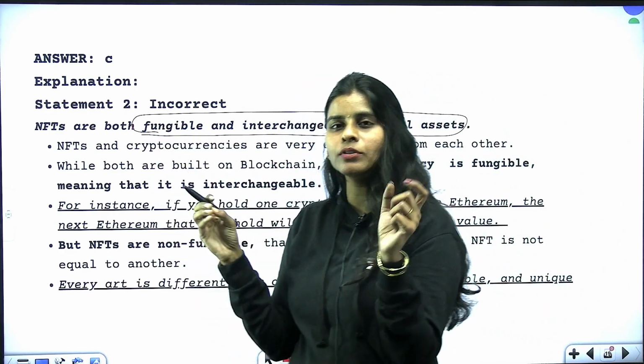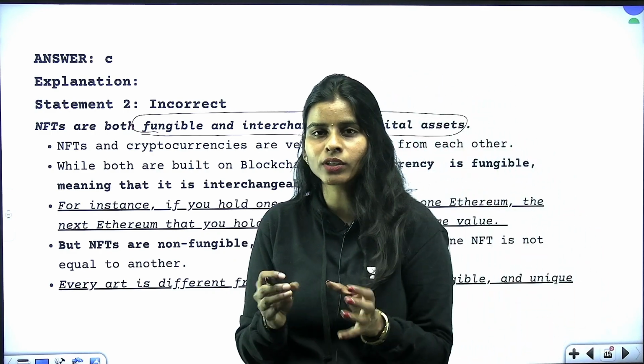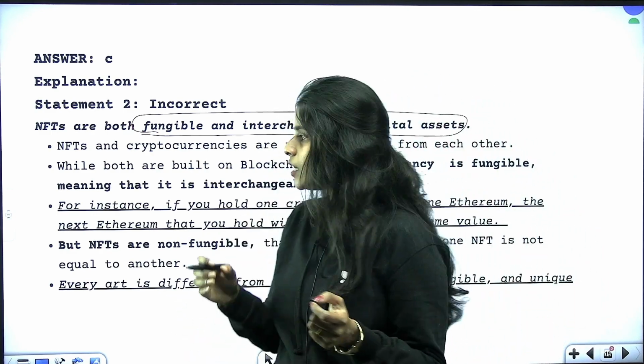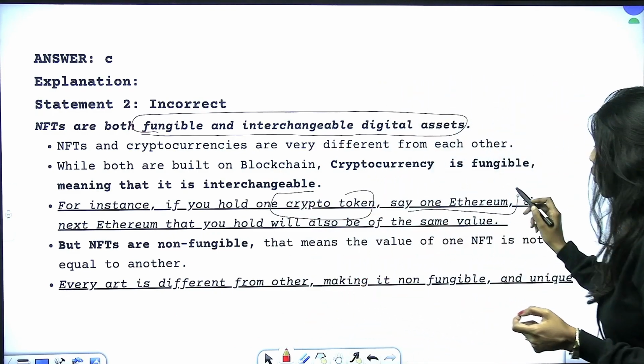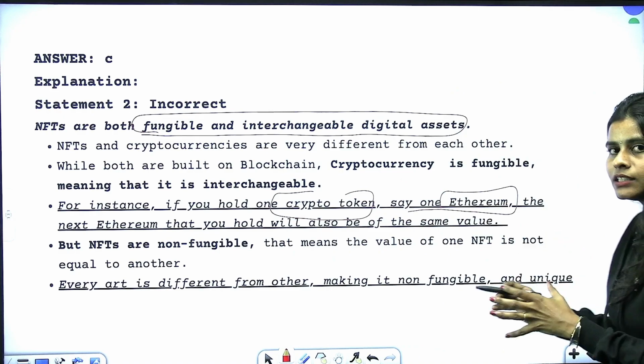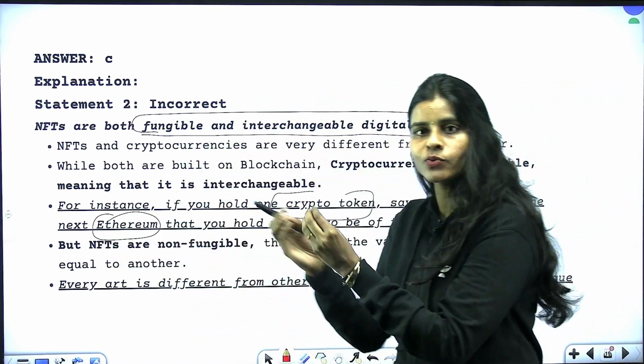So this was kept deliberately so as to differentiate between how non-fungible tokens and other cryptocurrencies work, right? So for example, if you hold one crypto token, say Ethereum, it will be the same as the next Ethereum that you will be holding. The values will be the same, right?